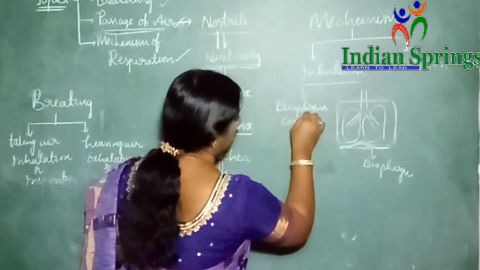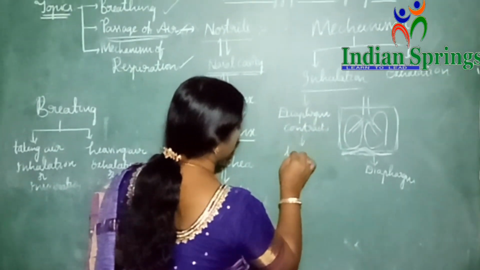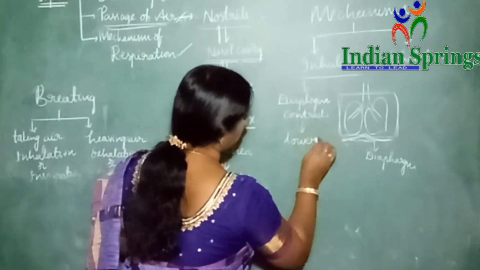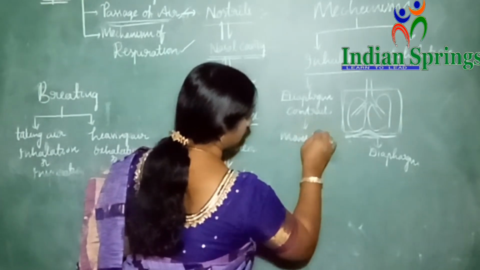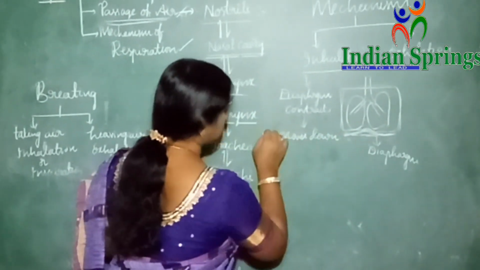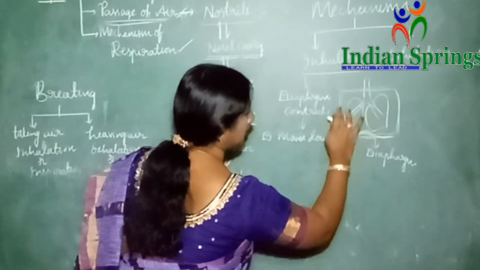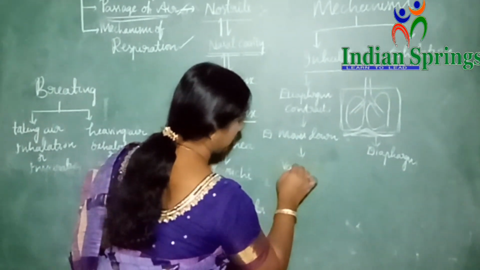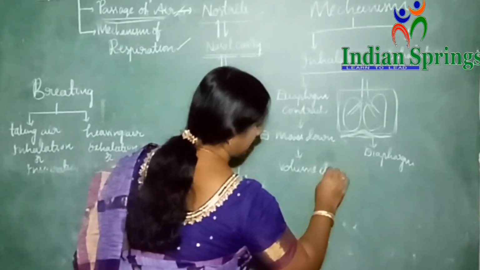So when the diaphragm contracts, it slightly lowers, or we can say it moves down slightly. When it moves down, what happens? Then the volume of the chest cavity increases.